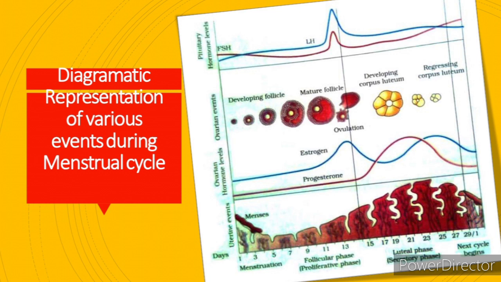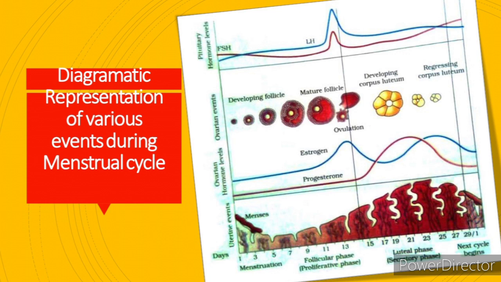And coming to the pituitary hormone levels. The pituitary hormones are FSH and LH, follicle stimulating hormone and luteinizing hormone. See, the whole process is carried out by the initial secretion of FSH and LH by our pituitary gland.